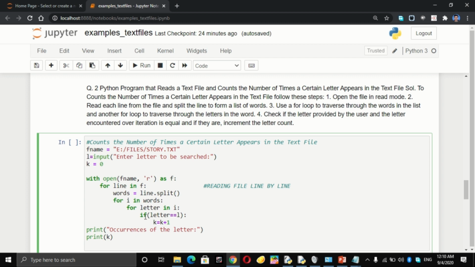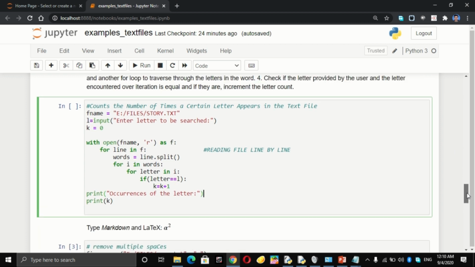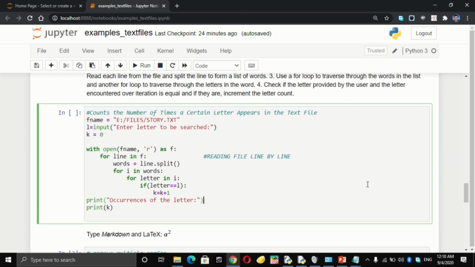So now we are going to run this program. So enter the letter to be searched. Let us say I am searching for small a. So the small a has occurred 58 times, right?